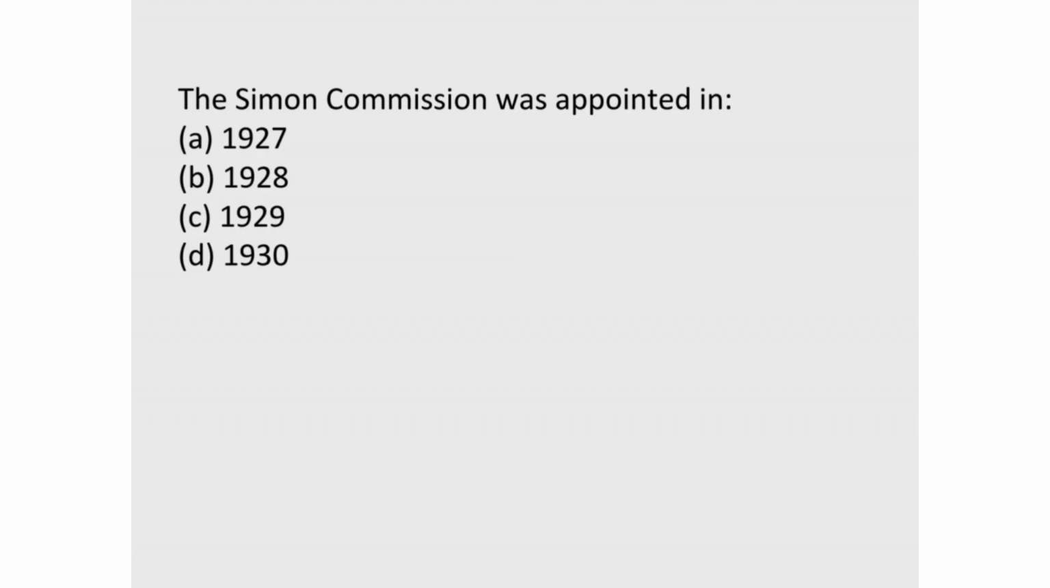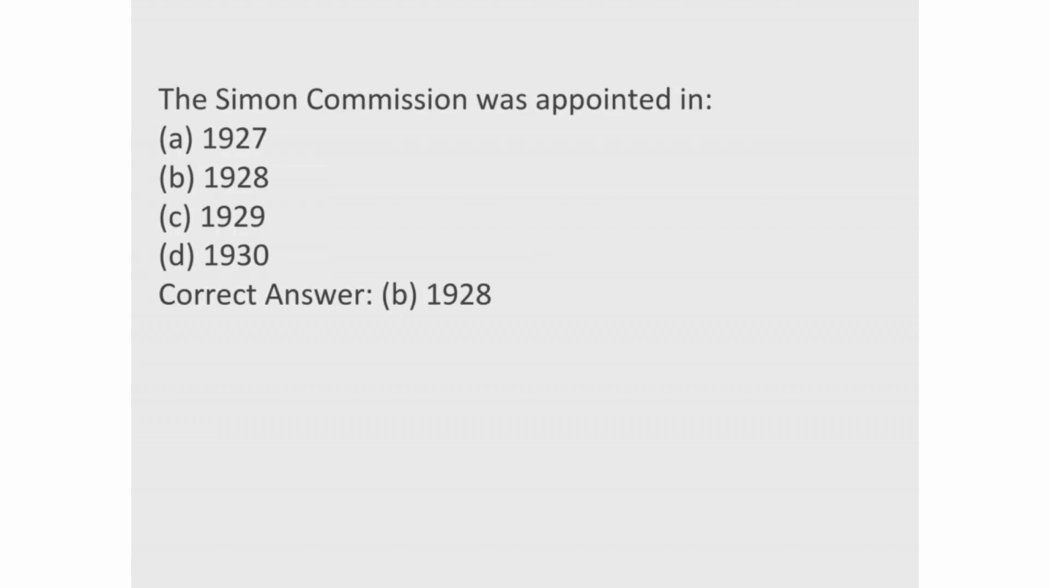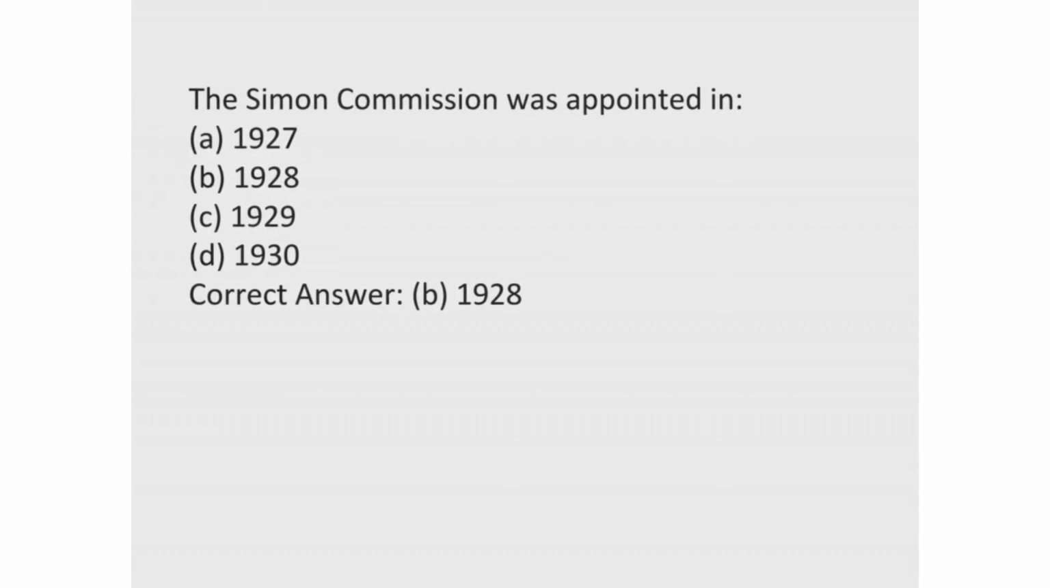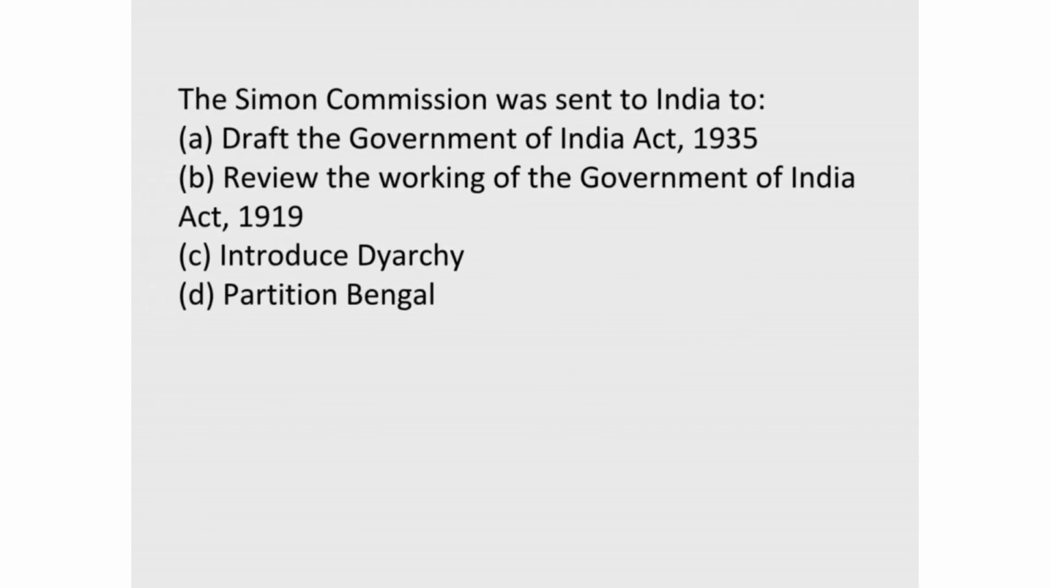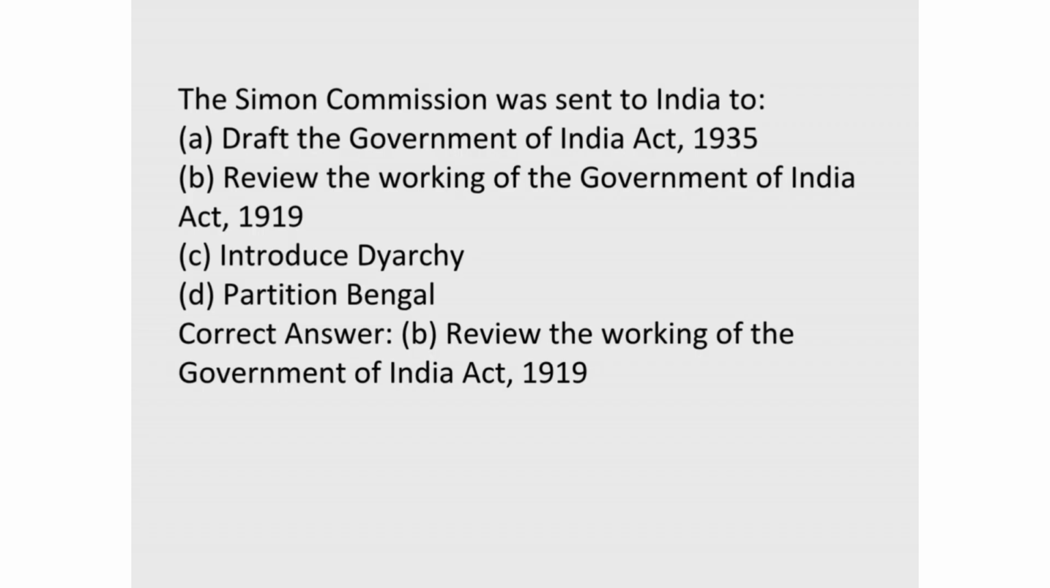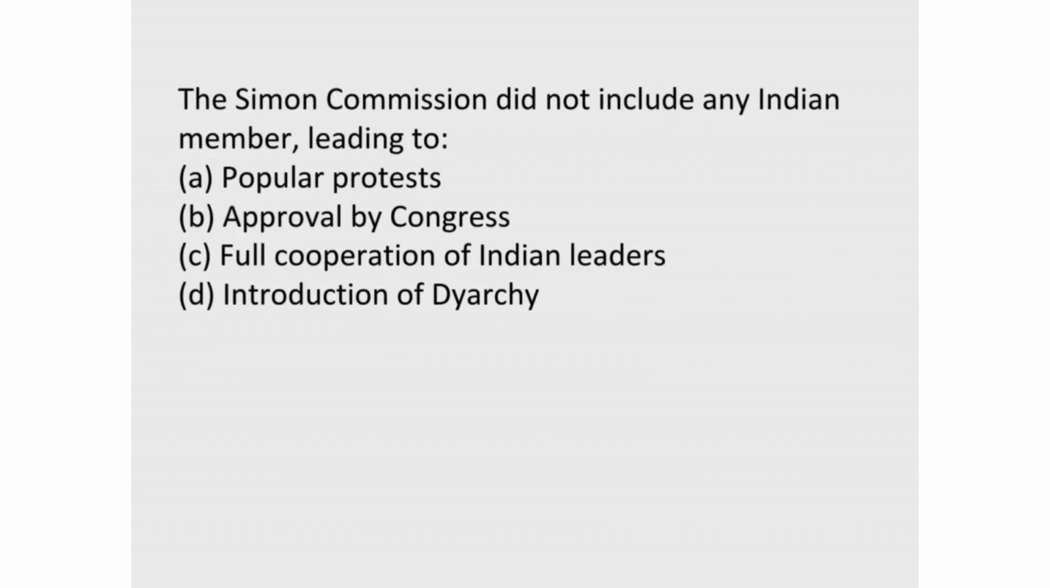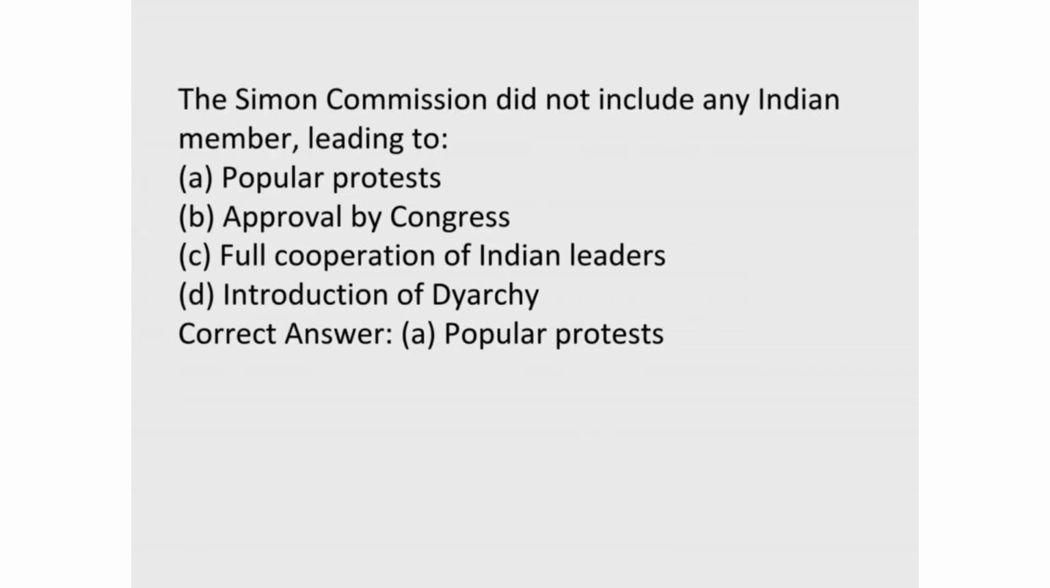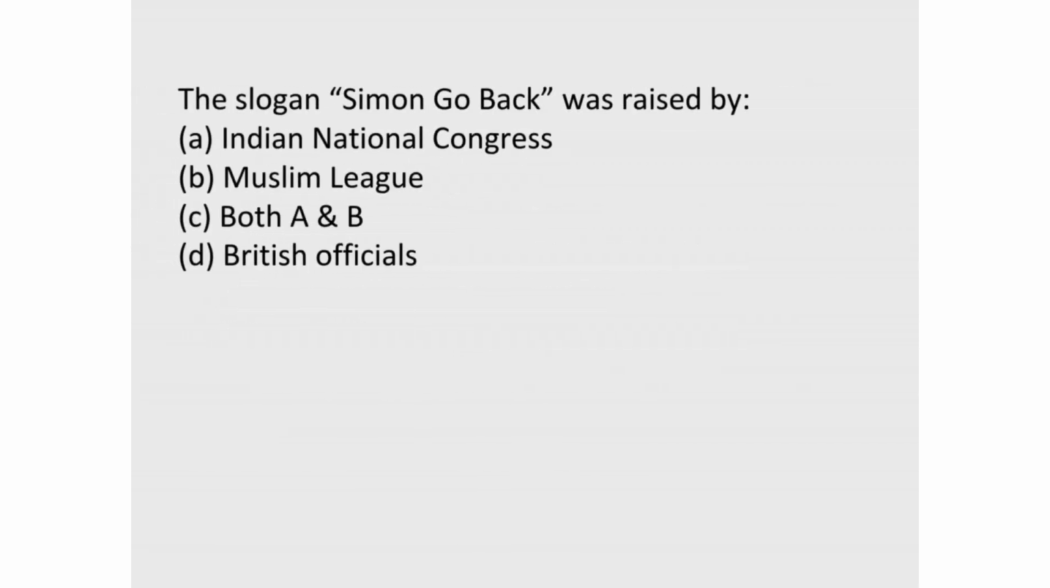1. The Simon Commission was appointed in. Correct answer, B, 1928. 2. The Simon Commission was sent to India to. Correct answer, B, review the working of the Government of India Act, 1919. 3. The Simon Commission did not include any Indian member, leading to. Correct answer, A, popular protests. 4. The slogan "Simon Go Back" was raised by. Correct answer, C, both A and B.